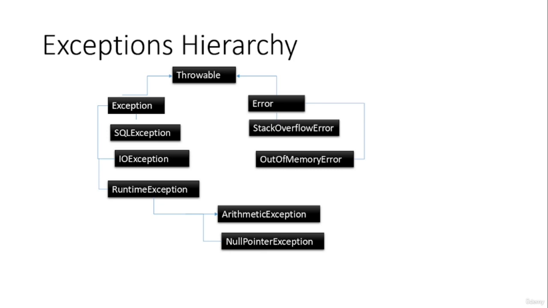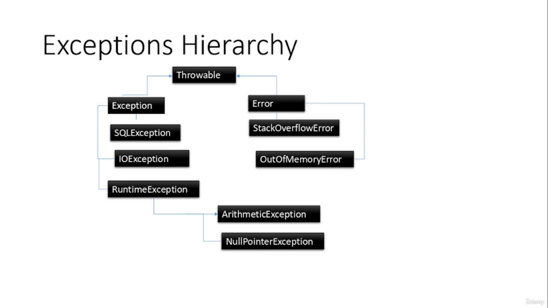And from the Exception side you can see the IO exception and other exceptions. After that you can see the RuntimeException class, which is another subclass, and the RuntimeException class is extended by the arithmetic exception and other exception classes. You can see that in this picture. So that's it about the exception hierarchy and the theoretical aspects of exceptions and errors.